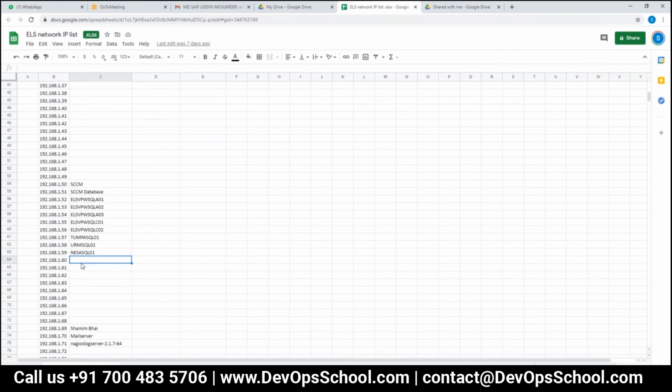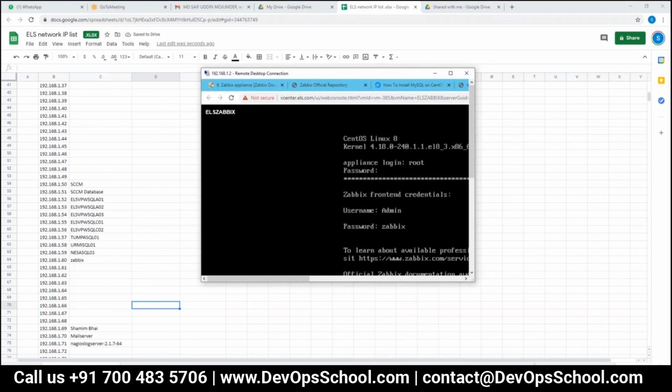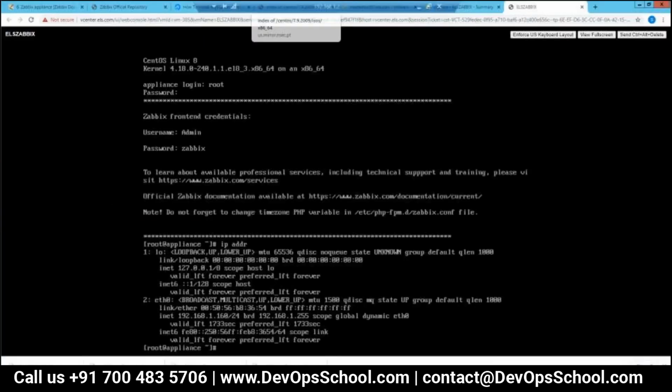It's 60, so I can assign 16. So now my target is to assign a static IP. For assigning a static IP, where do I have to go?